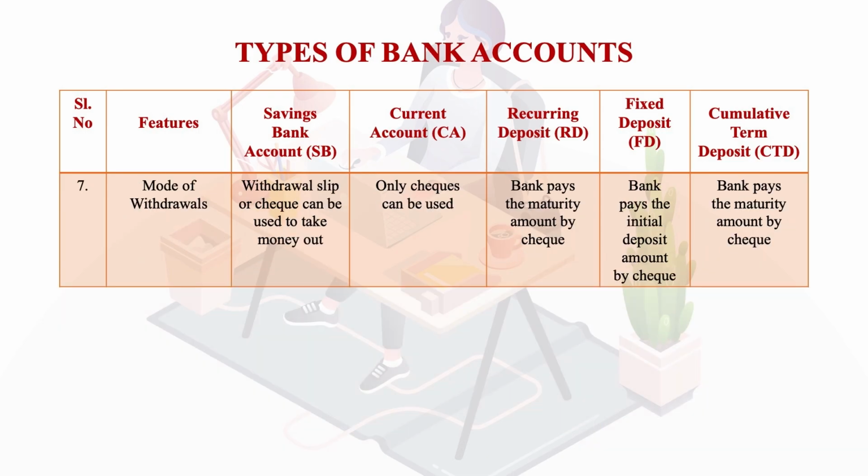Then next is the mode of withdrawals. Regarding savings bank, the withdrawal slip or the check can be used to take out the money. Regarding the current account, only checks can be used. Remember, only checks can be used. Regarding the other three, for the recurring deposit, the bank pays the maturity amount by check. Regarding your fixed deposit, the bank pays the initial deposit amount by check, and for cumulative, the bank pays the maturity amount by check.